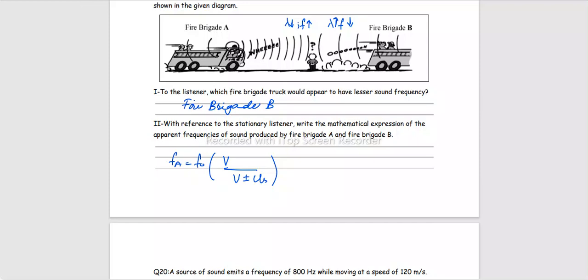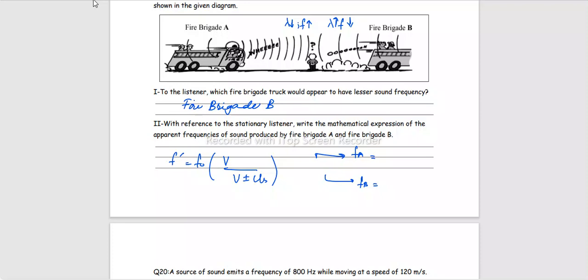In order to avoid confusion, this A was for apparent, right? So that we don't confuse it with truck A, let's use f dash for apparent. How do we write apparent frequency for A and apparent frequency for B? A's frequency is greater, right? Apparent frequency is greater. So how can we get a greater final answer from this expression? We'll get greater if this denominator becomes smaller, right? And when will the denominator be smaller? When I have a negative here.